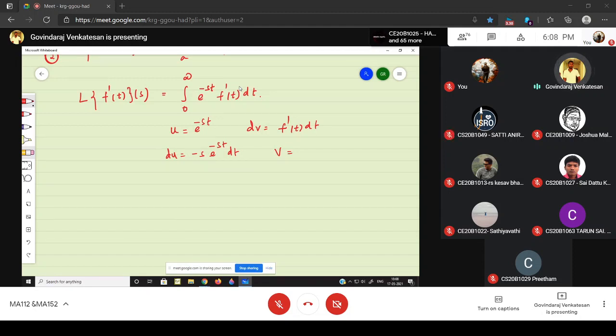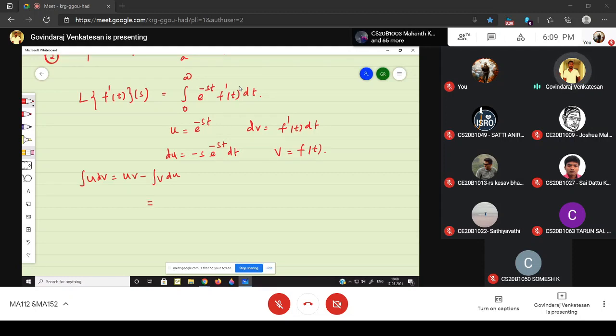So dv is f dash of t into dt. Take integration on both sides. My v is nothing but f of t. Okay, so apply the integration by parts formula. Integral u dv is nothing but uv minus integral v du. Okay, so I'm going to use this formula.